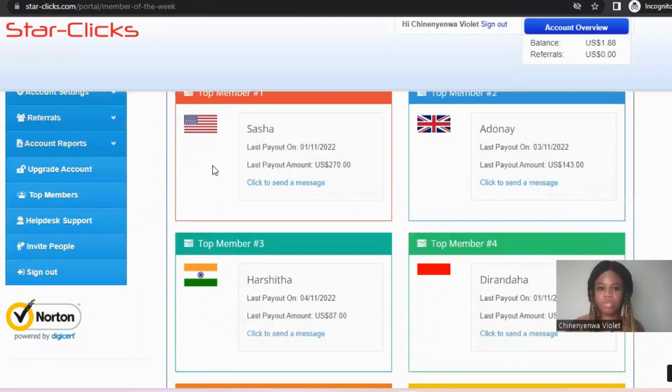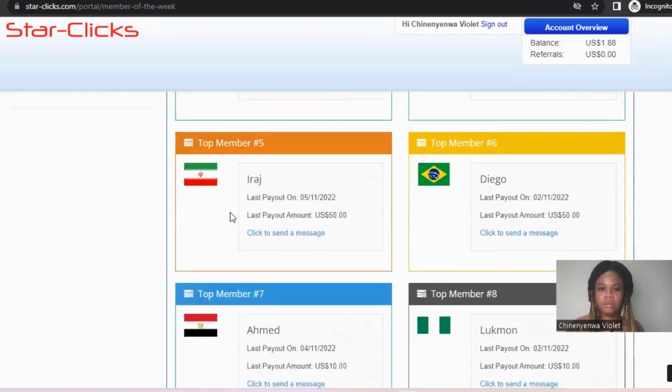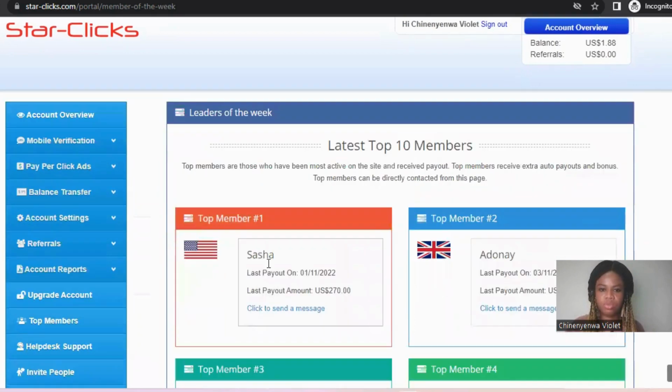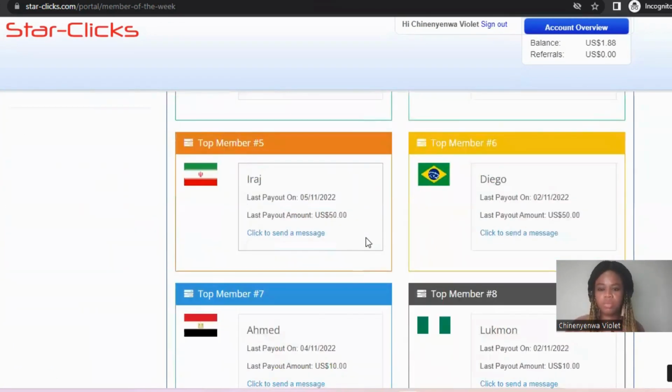This is from US, from UK, and I think this one is from Ireland. This one has earned $50. This one is $50. The one from the US earned $270, and this one from UK earned $143. So people are actually making money from this app.